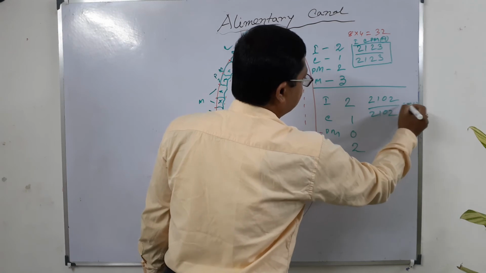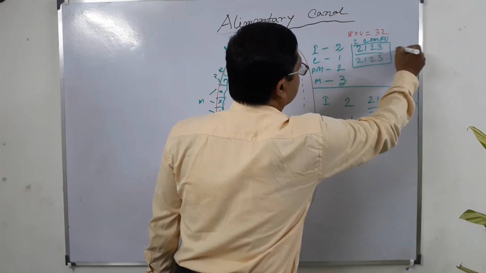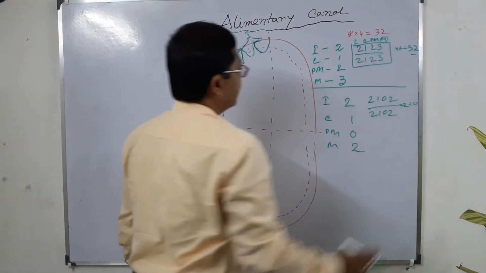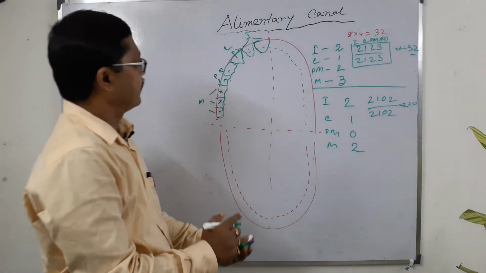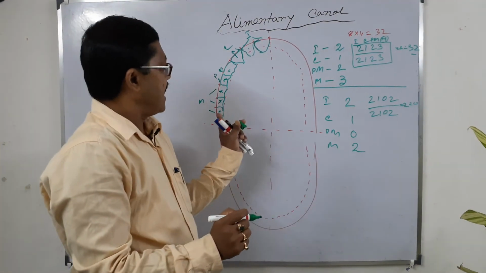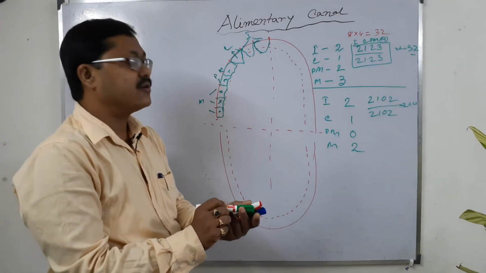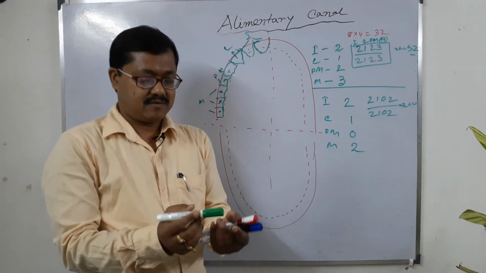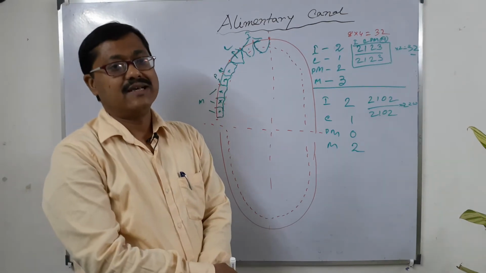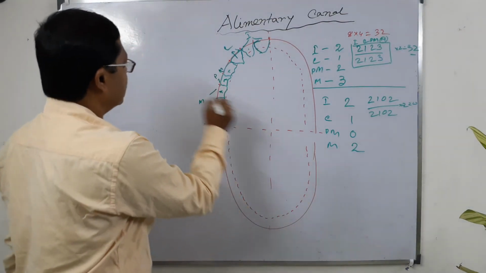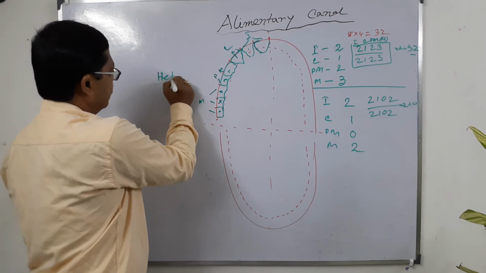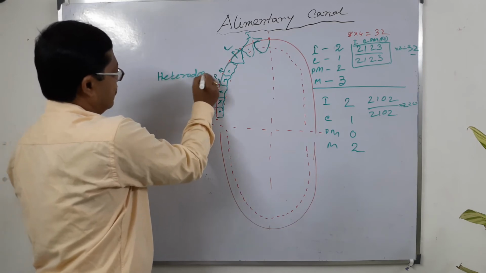That is 10 into 2, which is 20. This is the dental formula. As the human body possesses 4 types of teeth, the dentition of humans is called heterodont. This is why humans are called heterodont.